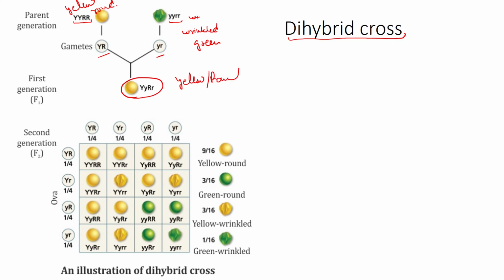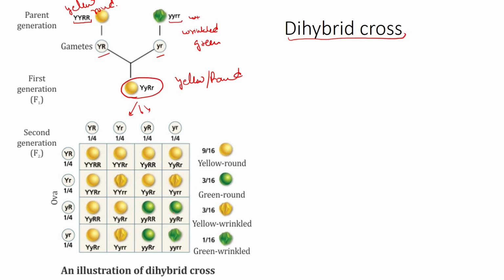The gametes formed from this will be capital Y, capital R, capital Y, small r, small y, capital R, small y, small r. And so is here for the sperms and the eggs.